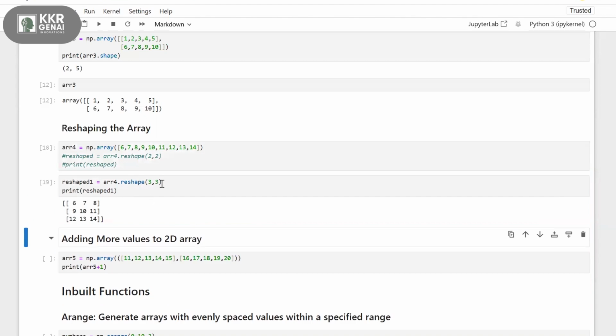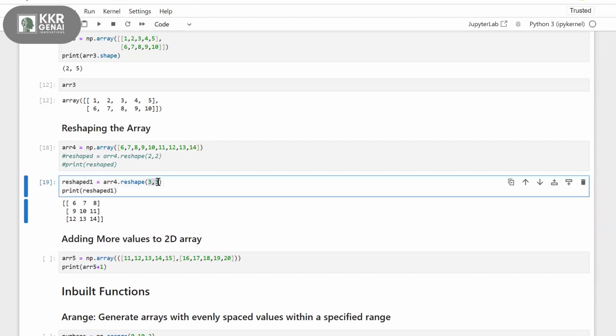Now let's do the reshape of 3 comma 3. Now we have 9 numbers. So here it is 3 comma 3, 3 rows and 3 columns. So 6, 7, 8 in the first row, 9, 10, 11 in the second row, 12, 13, 14 in the third row. So this is how you reshape this.